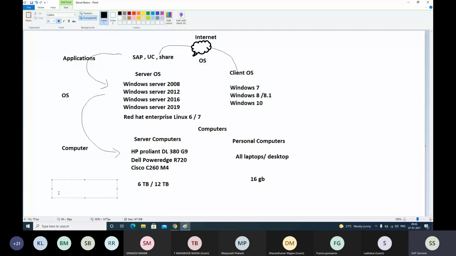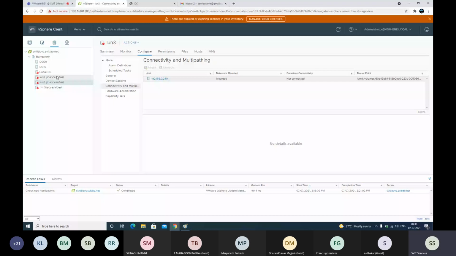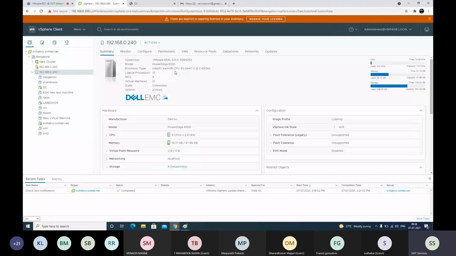So we'll see here on our server also. If you go to the server, select the ESX machine, summary tab, here you can see the processor: Intel Xeon E5-2440, like this.